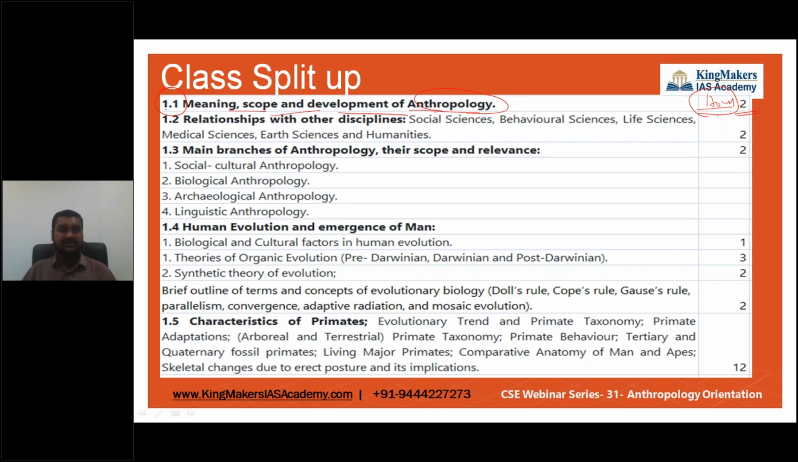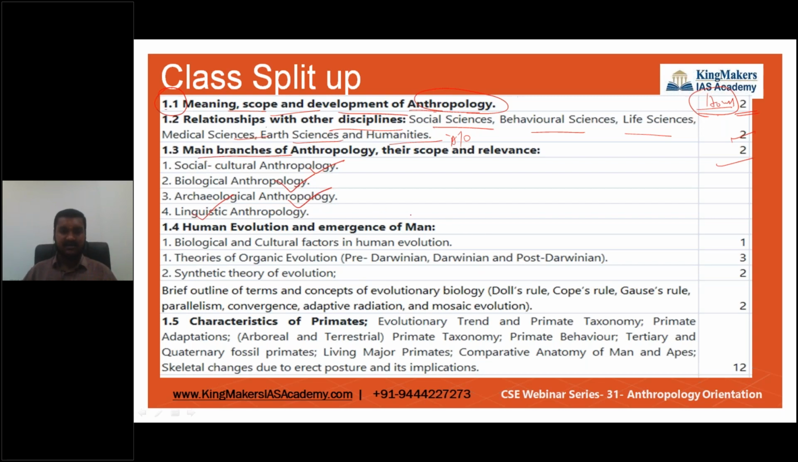And second, we are going to discuss anthropology with other disciplines, such as how it is different from social sciences or behavioral sciences, life sciences, medical and earth sciences, and humanities. We're going to discuss how anthropology is different from others. And then we are going to see the 4 main branches of anthropology: one is socio-cultural, second biological, third archaeological, fourth linguistic anthropology. All of that we are going to see, and this is for 2 hours and this is for 2.